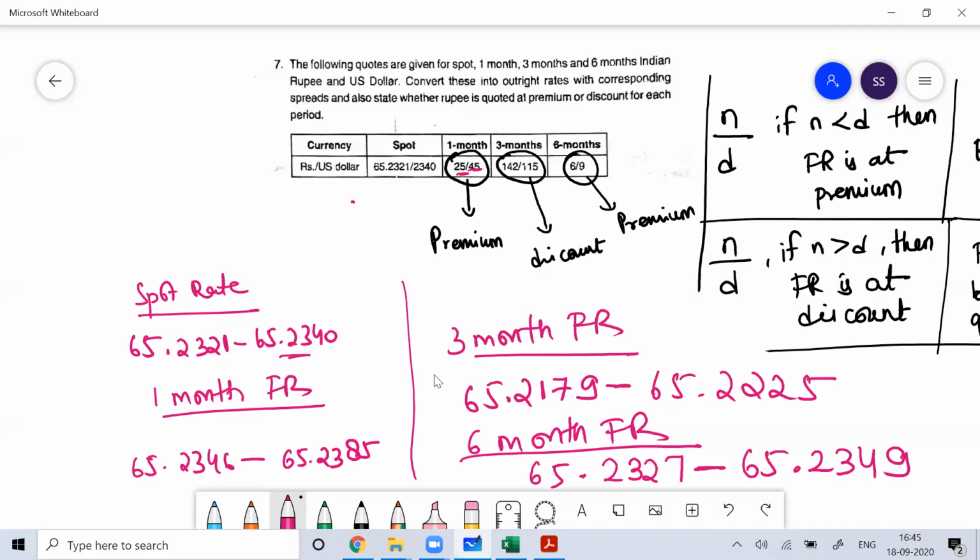So the 1 month forward rate is at a premium, the 3 month forward rate is at a discount, and the 6 month forward rate is at a premium.